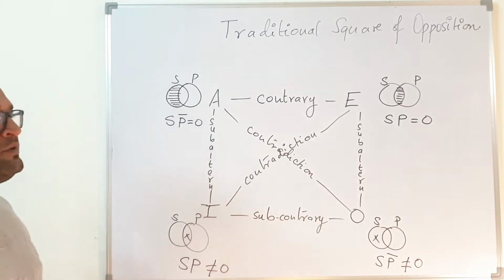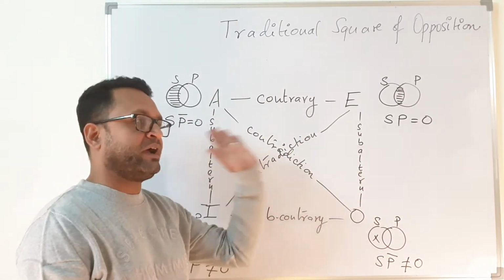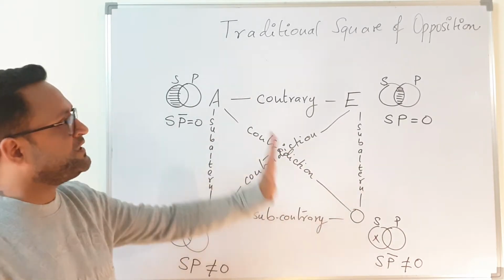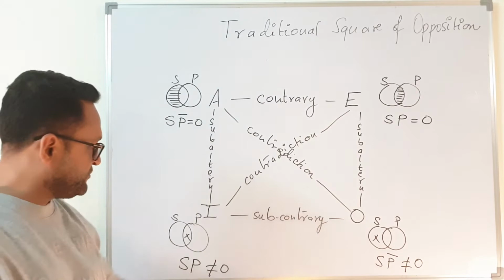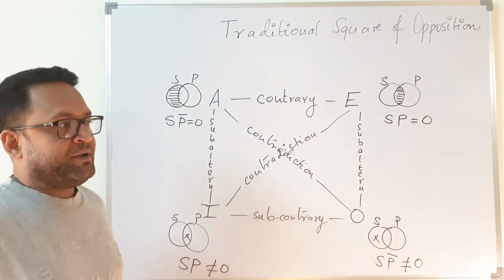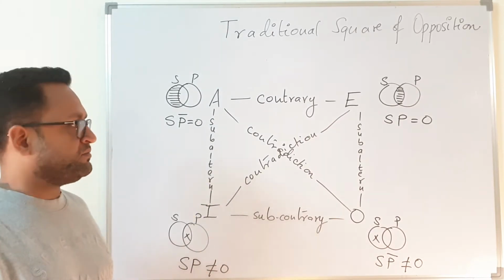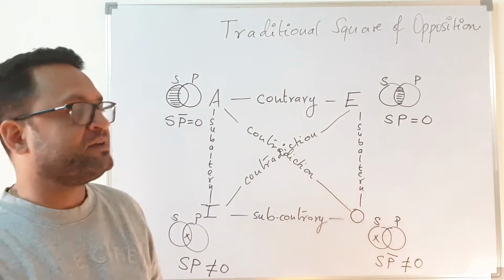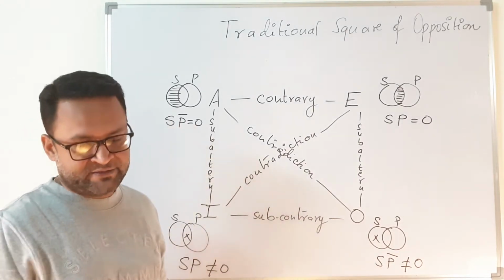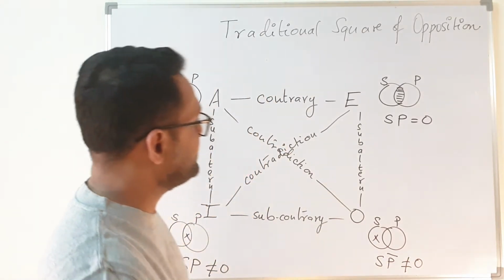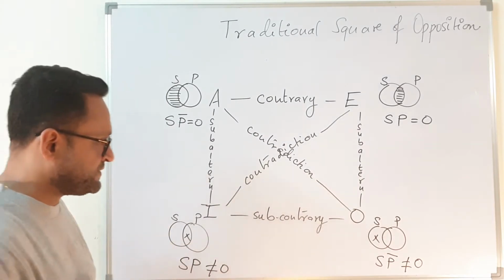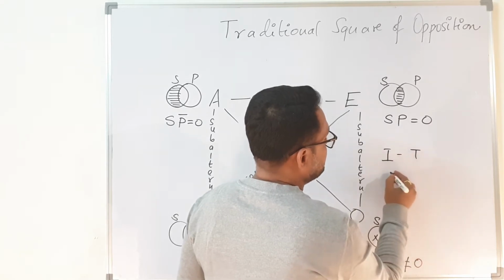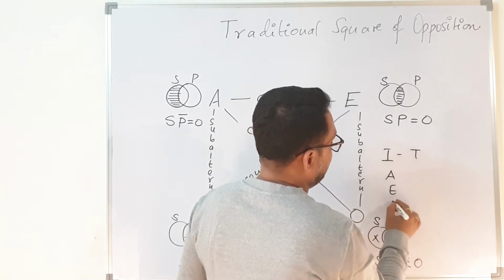So you might be knowing about all these things, or you have to know about all these things, when we talk in terms of the square of opposition. These are certain things which you must be knowing. There are certain interesting questions also, like I told you about the relationship. You can pause the video and go back and revise the relationships or whatever I have expressed about it. Now the interesting question comes like this: suppose somebody says that if I is true, what is the value of A, E and O?